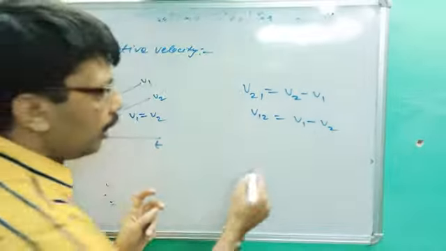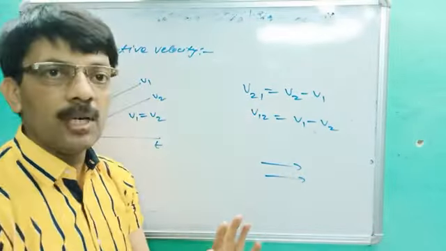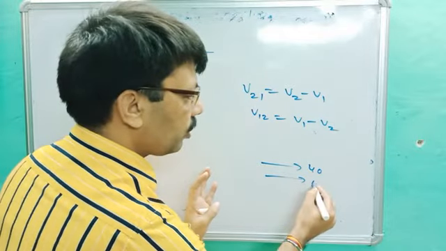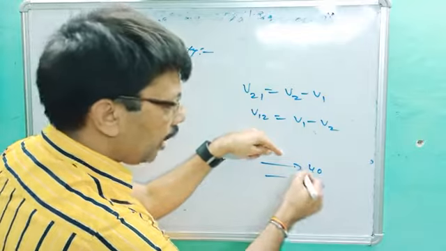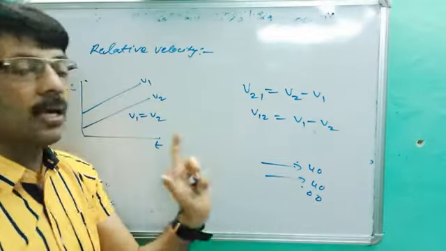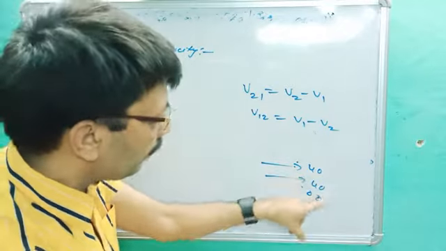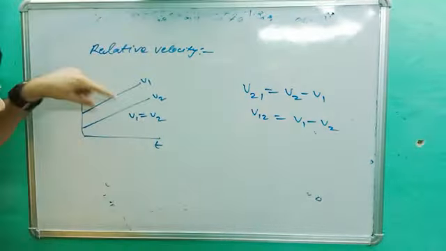If you and your friend are moving in the same direction with the same velocity, no doubt you have a velocity. But let's suppose your velocity is 40 and your friend's velocity is 40. Your velocity with respect to your friend will be 0 and your friend's velocity with respect to you will be 0. It means you have the velocity but relative velocity will be equal to 0 because both have the same velocity. V1 minus V2 will cancel out, the answer becomes 0. Okay, so here V1 is equal to V2.